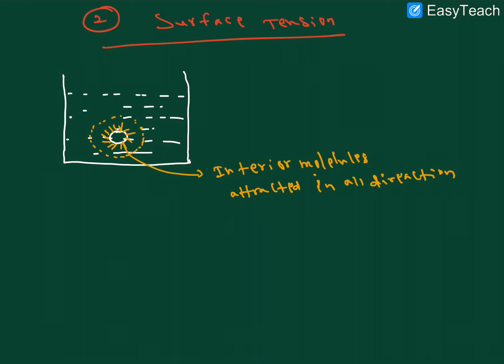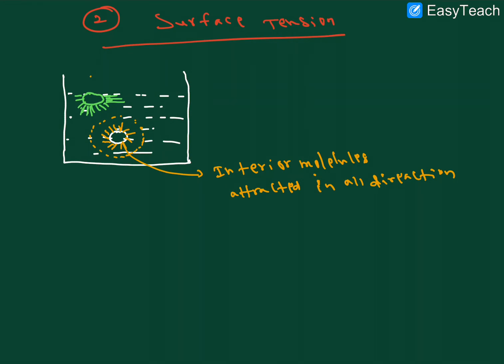But on the surface, assume this is one molecule here. This molecule can attract downwards and to the sides, but upside there are no molecules. So there is no attraction force in the upward direction, only to the side and downward.